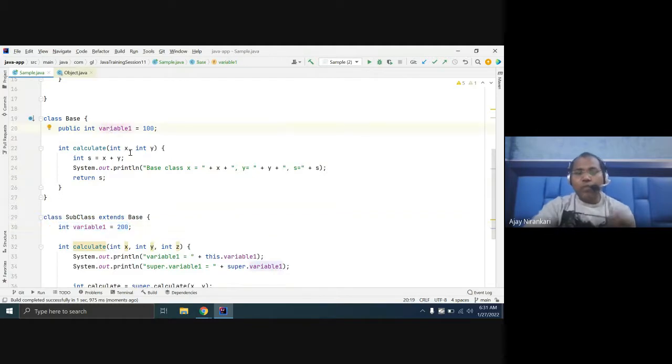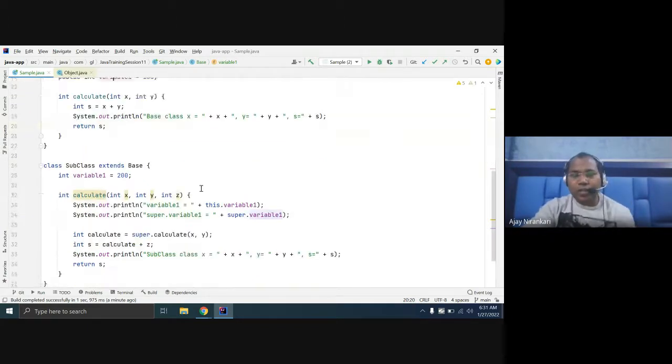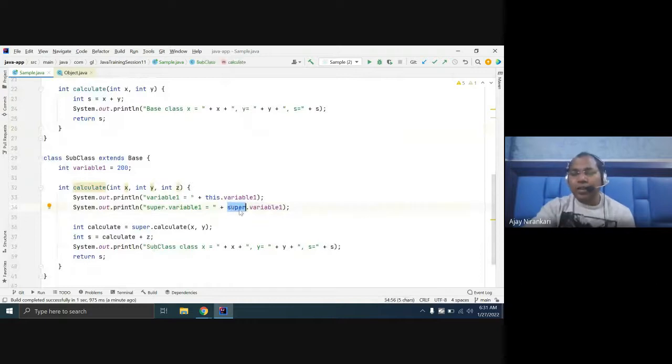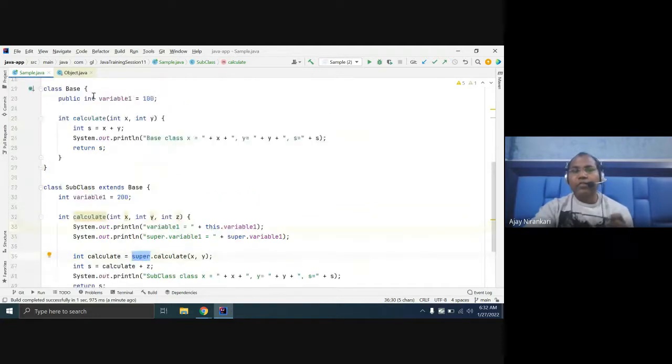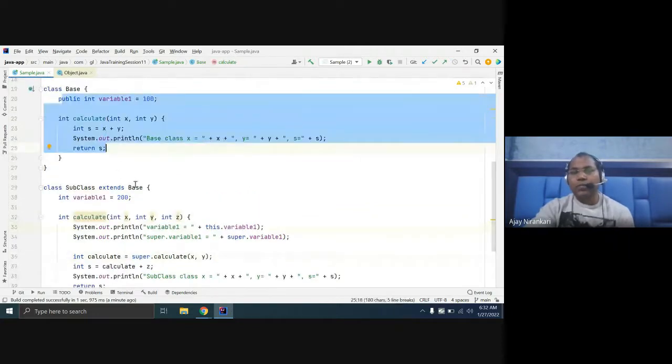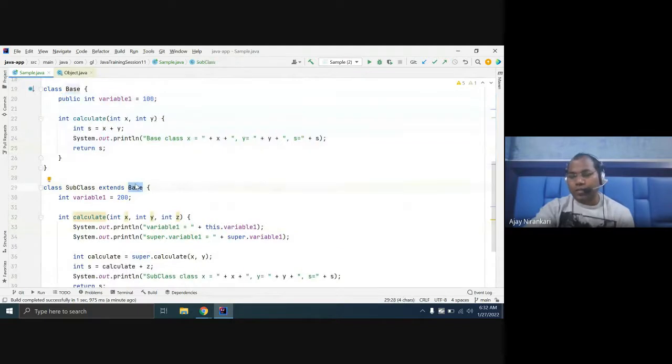So you have to inform the compiler: hey compiler, don't read this, read that. You give an indication. Hey compiler, refer to this variable from its superclass. Similarly, you say, hey compiler, go and find this calculate function from its superclass. Super means base class. Is it clear?